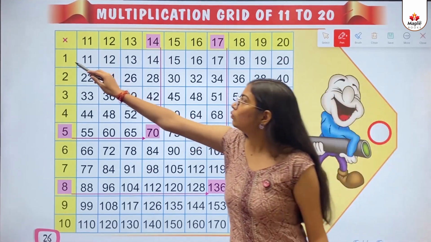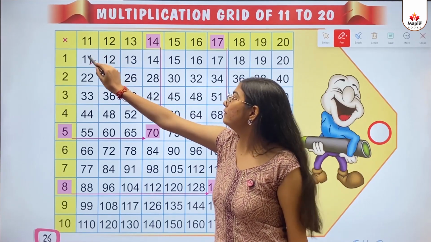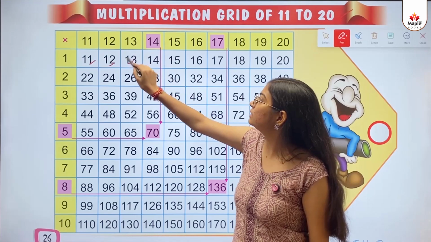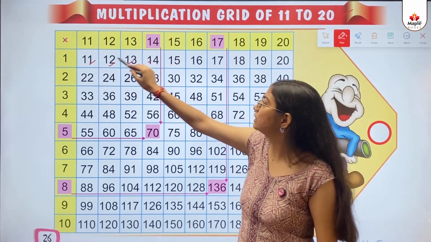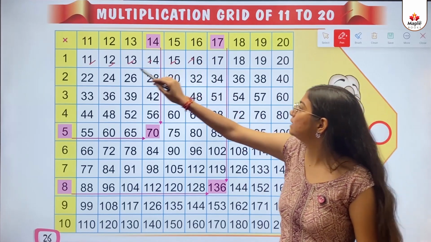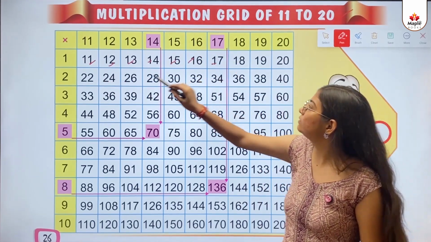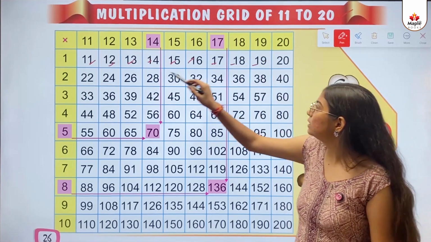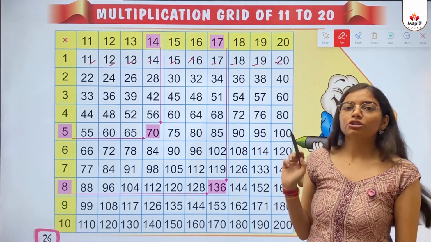Okay. 1 multiply 11, 11. 1 multiply 12, 12. 1 multiply 13, 13. 1 multiply 14, 14. 1 multiply 15, 15. 1 multiply 16, 16. 1 multiply 17, 17. 1 multiply 18, 18. 1 multiply 19, 19. 1 multiply 20 is 20.